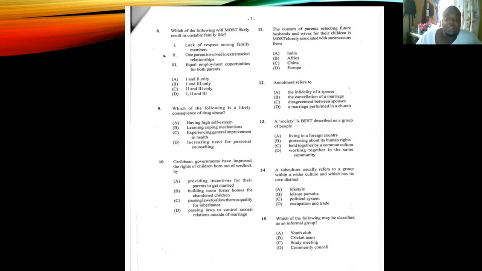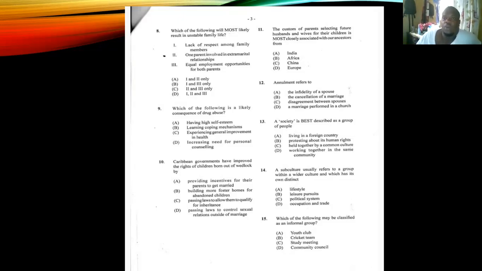Number 10, Caribbean governments have improved the rights of children born out of wedlock, right? How have they done this? A, providing incentives for their parents to get married. B, building more foster homes for abandoned children. Or C, passing laws to allow them to qualify for inheritance. Or D, passing laws to control sexual relations outside of marriage. Answer for number 10 is C. They have legitimized children born out of wedlock by passing laws to allow them to qualify for inheritance.